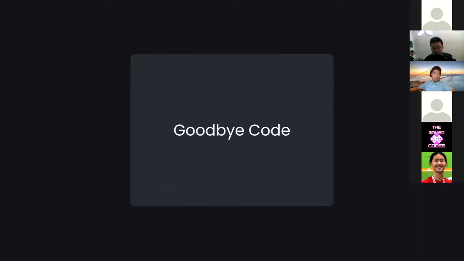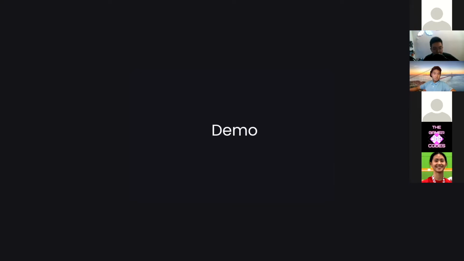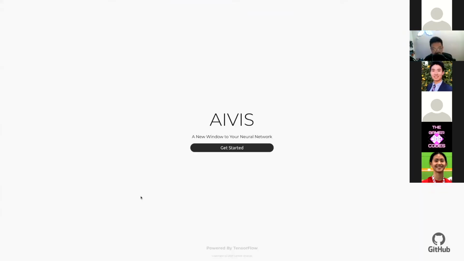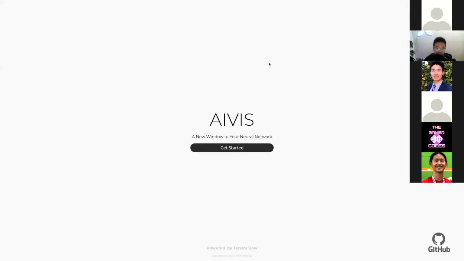So considering that I have a decent knowledge of neural networks now, I decided to say, scrap this. We're going to go with no code. We're going to say bye-bye to code. Instead, we're going to replace it with a visualizable layering neural network like you see everywhere on the internet. So now I'm going to show you a little demo about exactly what I'm talking about. Right here, you can see the homepage to our neural network application. As you can see, this is running directly in Firefox in my browser.